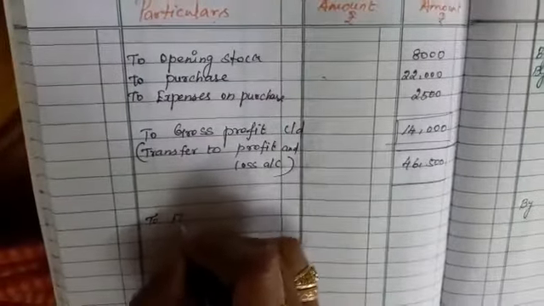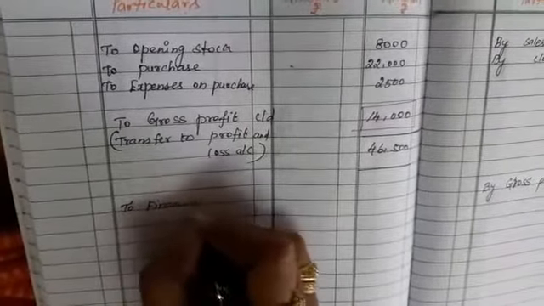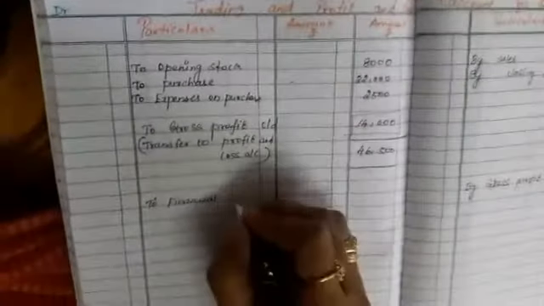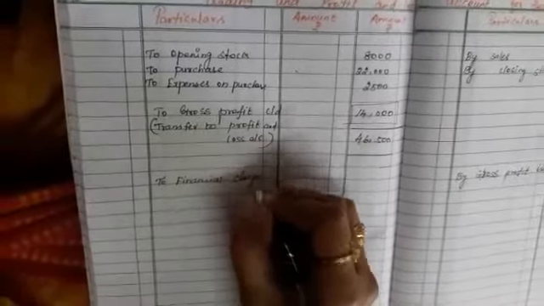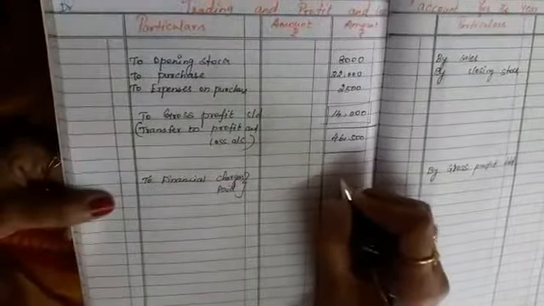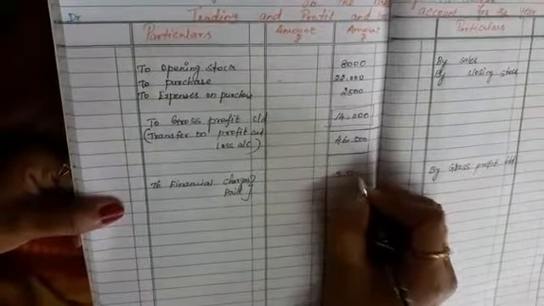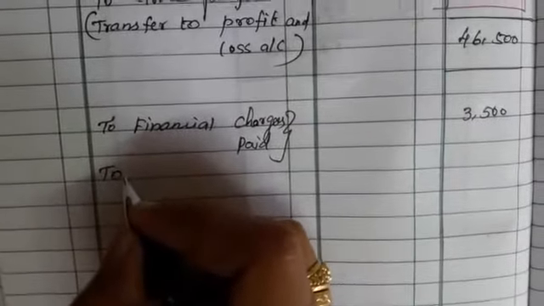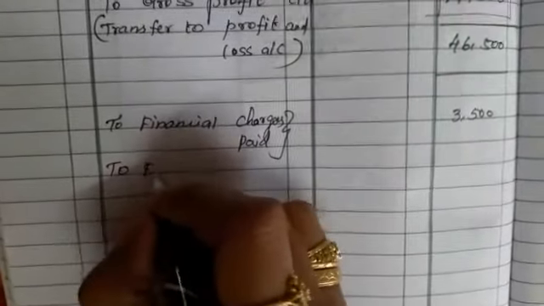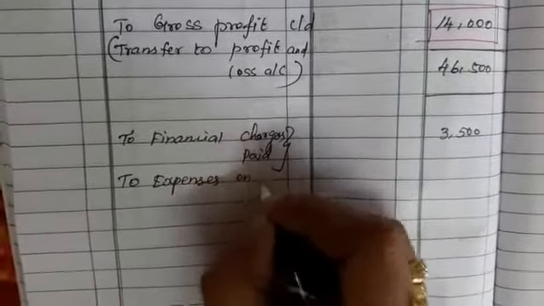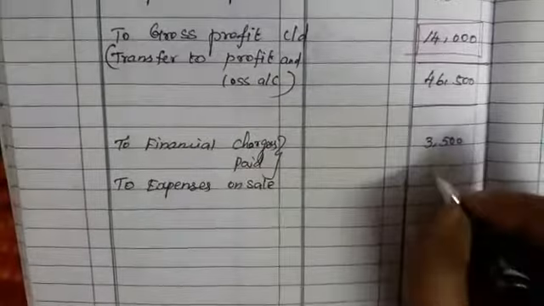To financial charges paid. How much? 3,500. Next one, to expenses on sale, 1,000.